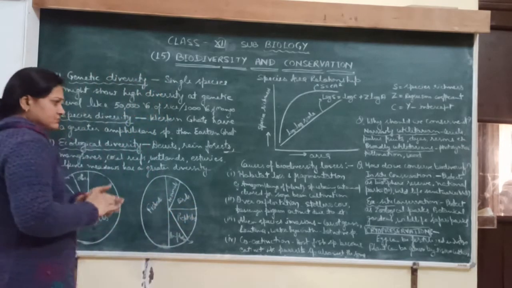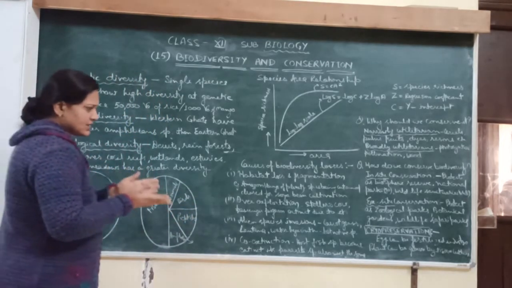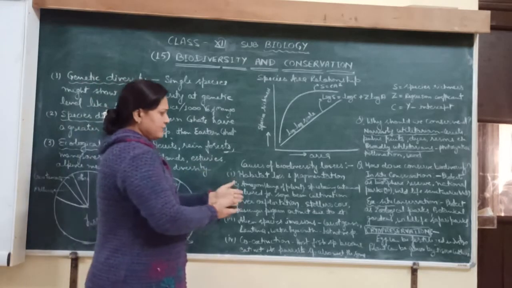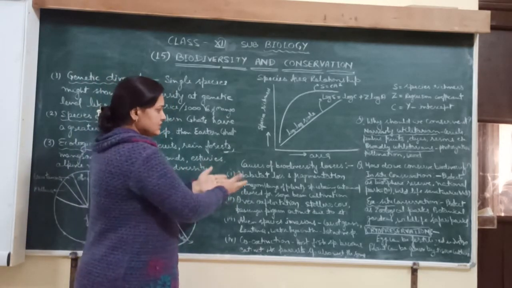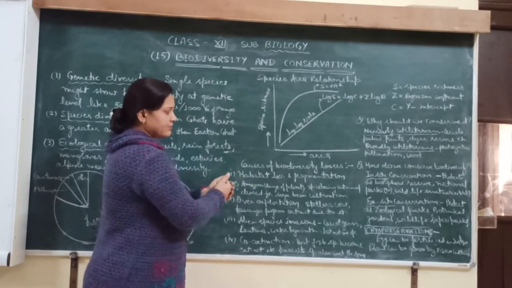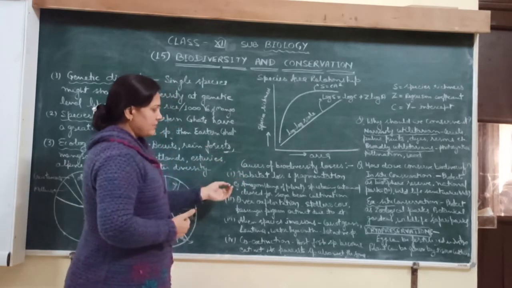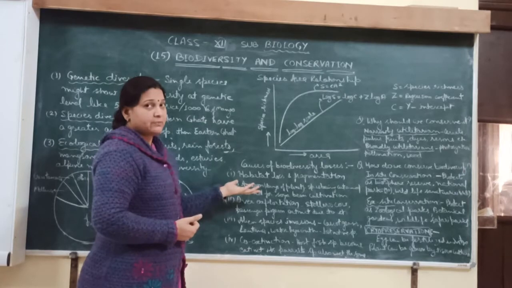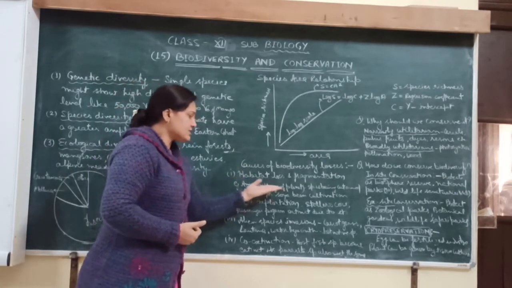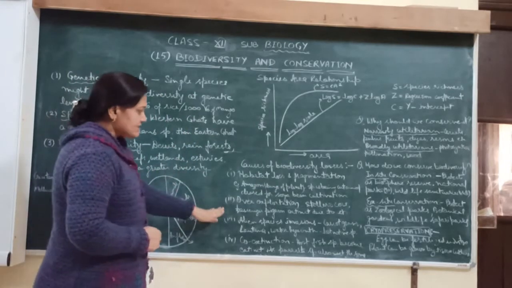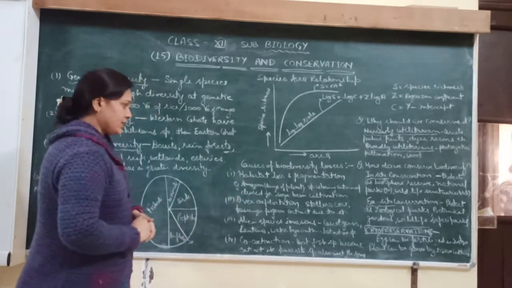But the forest is being cut and cleared from the Amazon for soybean cultivation. So it is habitat loss and fragmentation also, and by this many plant species and also animal species decrease. The second is over exploitation.